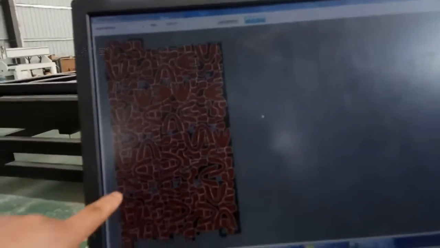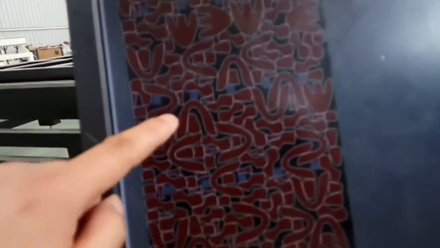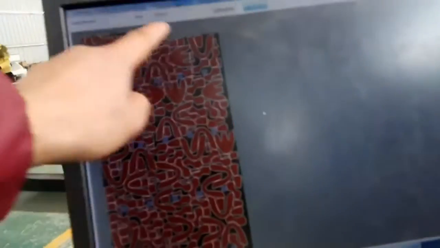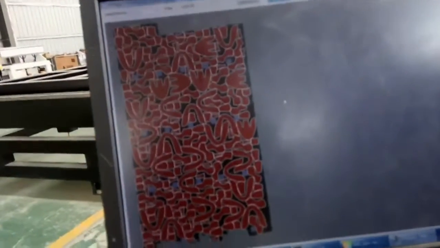Okay, now we see it. You see, this is the flaw. This is the flaw. Now the cutting pieces are in the good leather area. Okay.